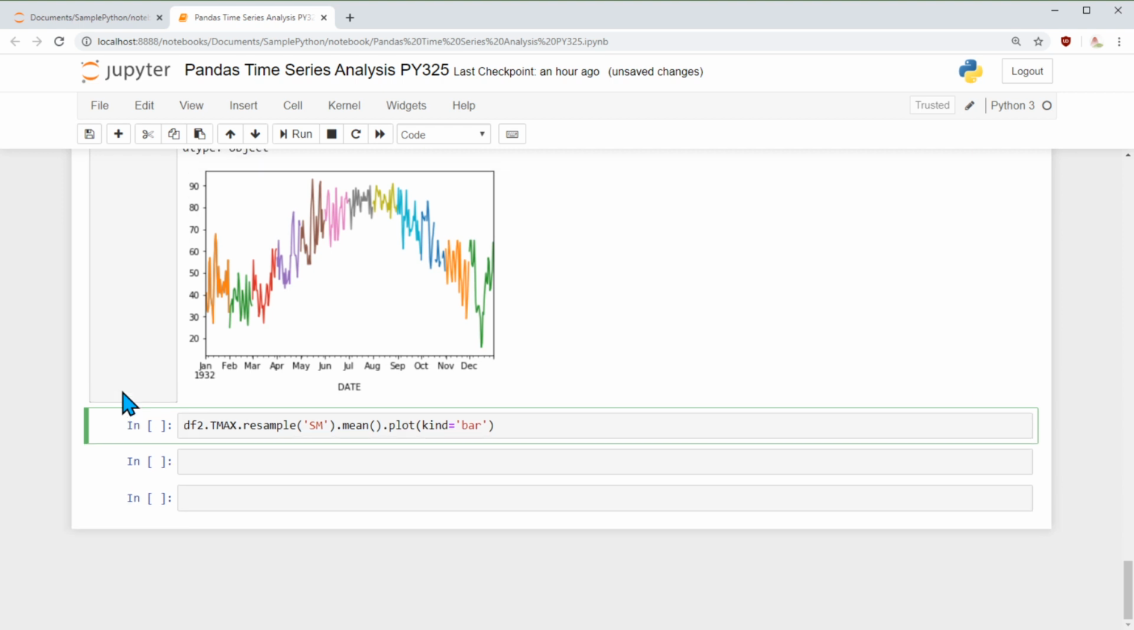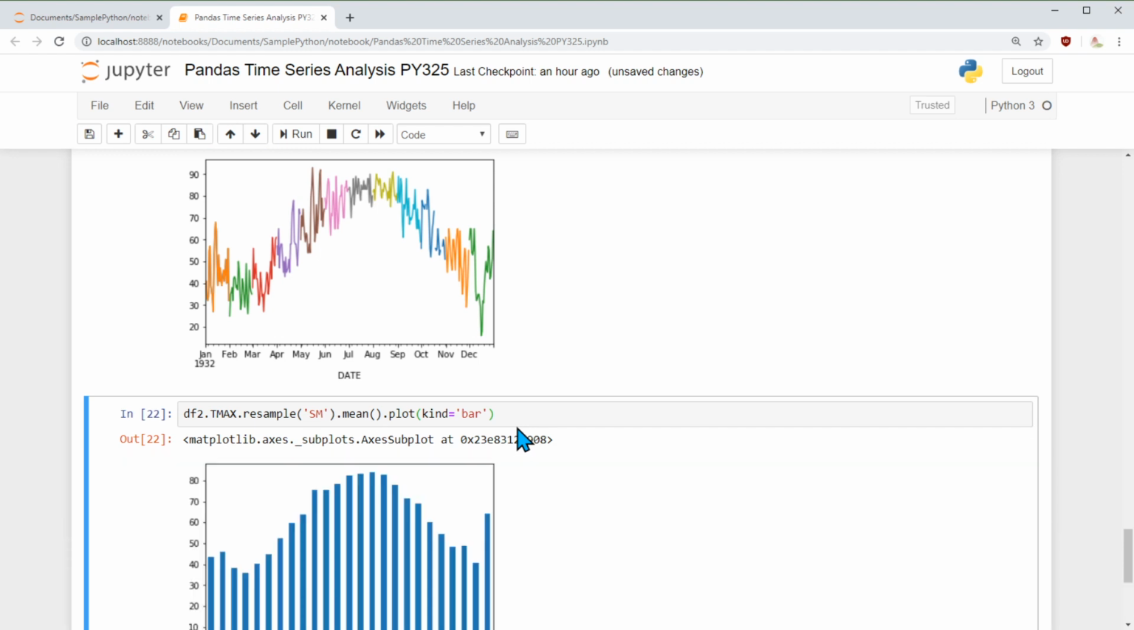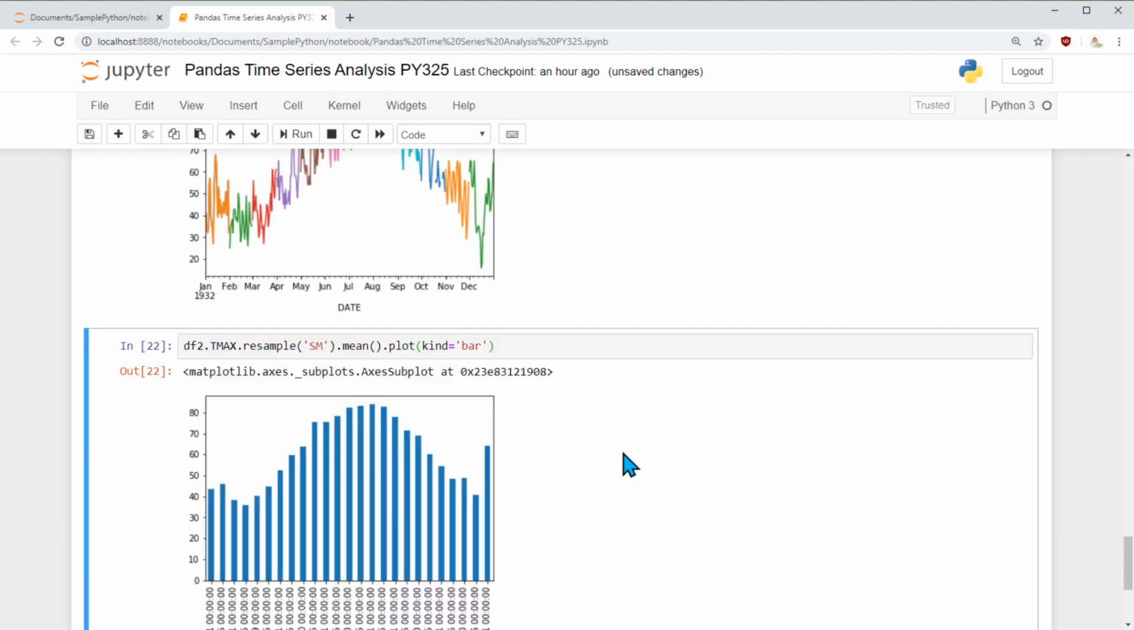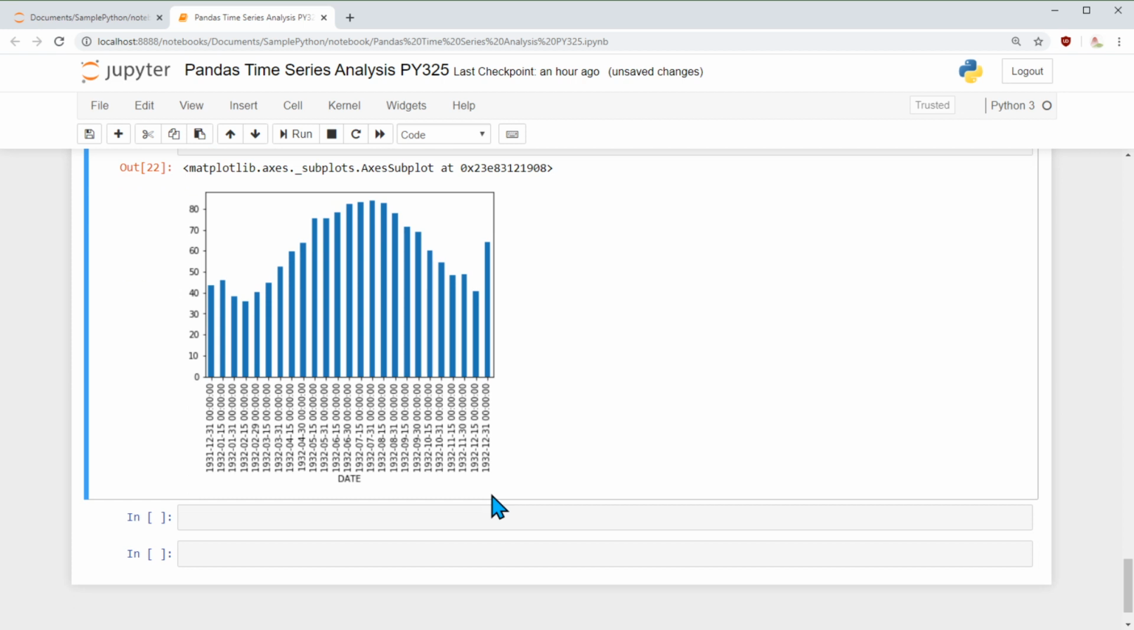So if I do something like this, let's see how the plot looks. Here we have a bar chart, and it shows that it starts cold, then it becomes hot, then once again it comes back cold in Boston. This was the pattern back in 1932 as well.